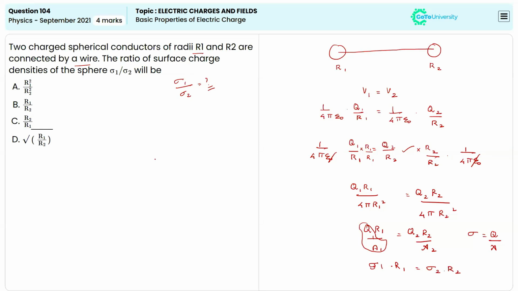Now we need only the value of sigma 1 over sigma 2, so rearranging, we get R2 divided by R1. So the ratio of the surface charge density of the spheres in terms of radius will be equal to R2 divided by R1. The correct answer here will be option C.